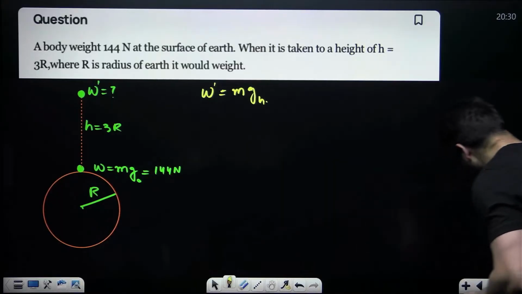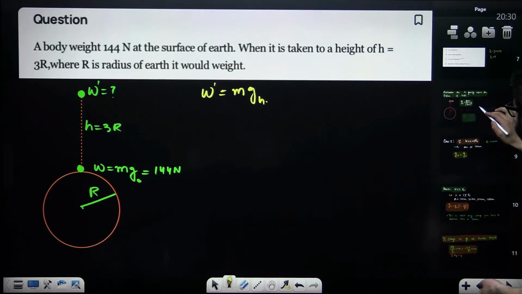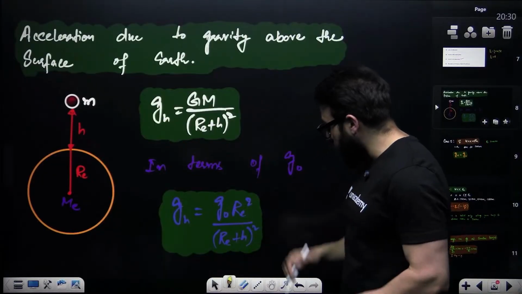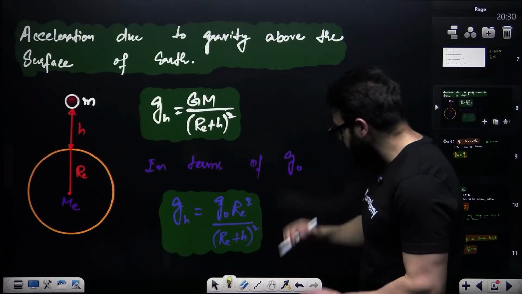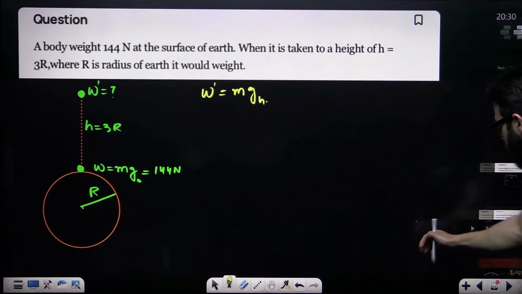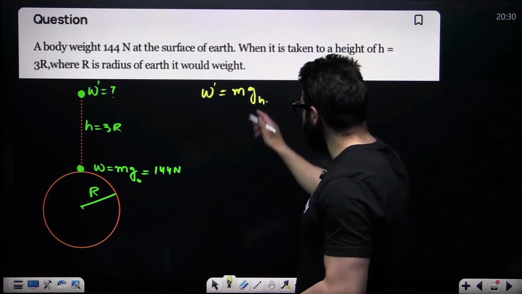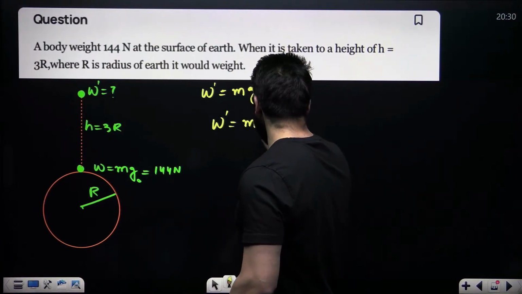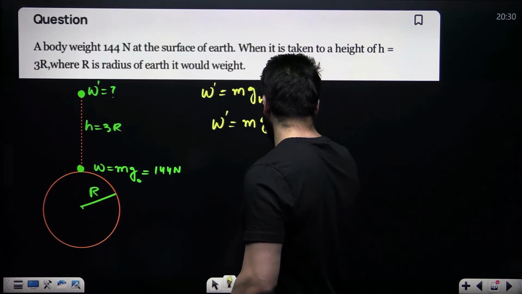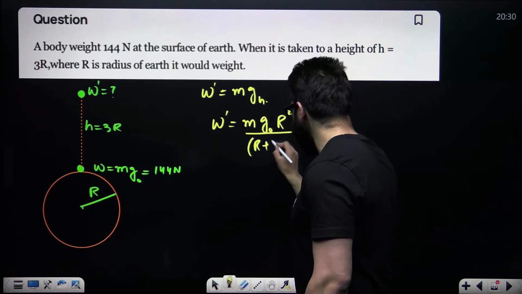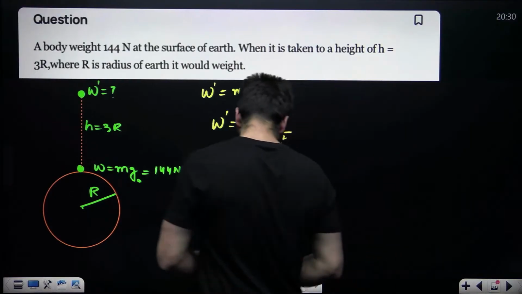Now tell me, what is the acceleration due to gravity at height h? That is g naught into R square upon R plus h whole square. I can write it like this. So in this particular case, W dash is equal to m, then g naught into R square upon R plus h whole square. You guys can write it like this.